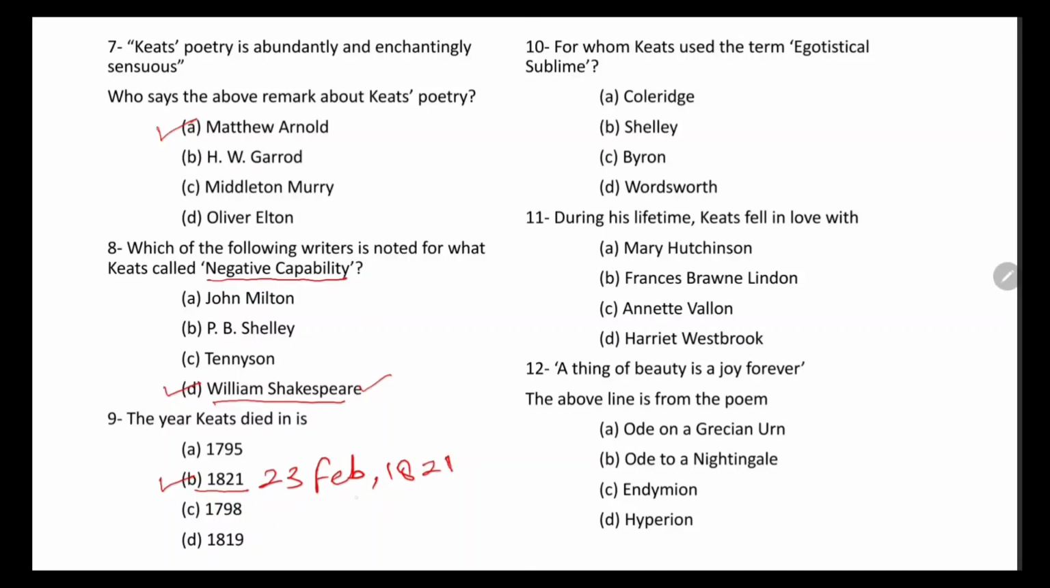As earlier we have discussed, he died due to tuberculosis. Now question number 10 is, for whom Keats used the term egotistical sublime, right?